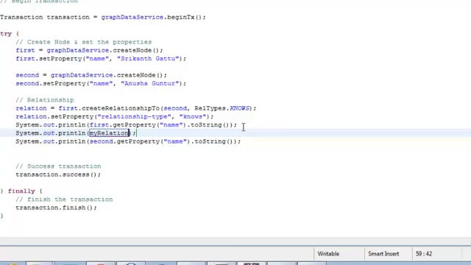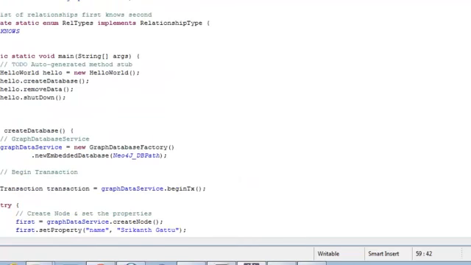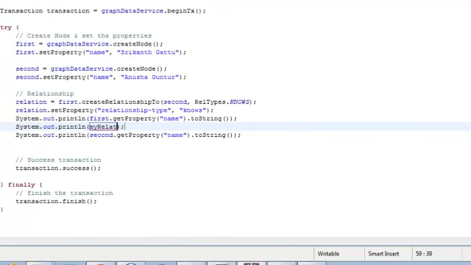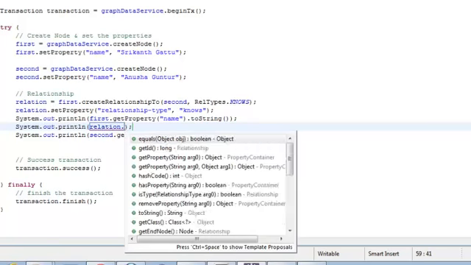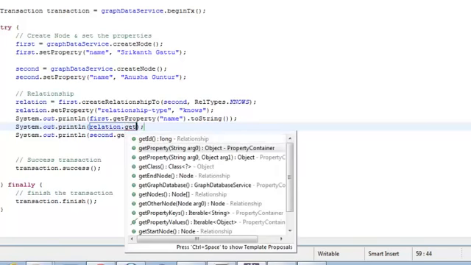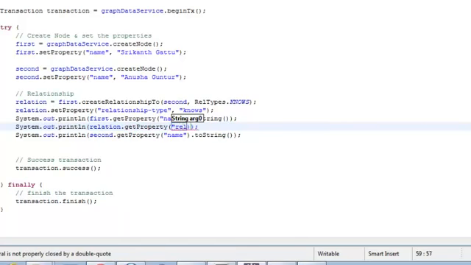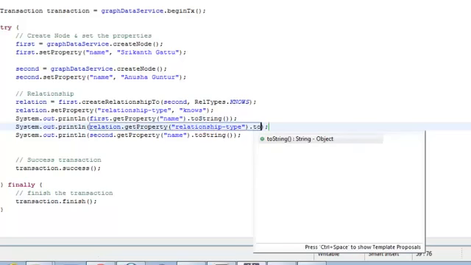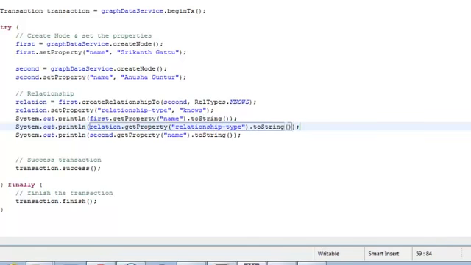What is the relationship value that we have used here as relation? So I would say relation dot get the property value of what we have given, relationship type, and then dot toString. So this is a way to print.